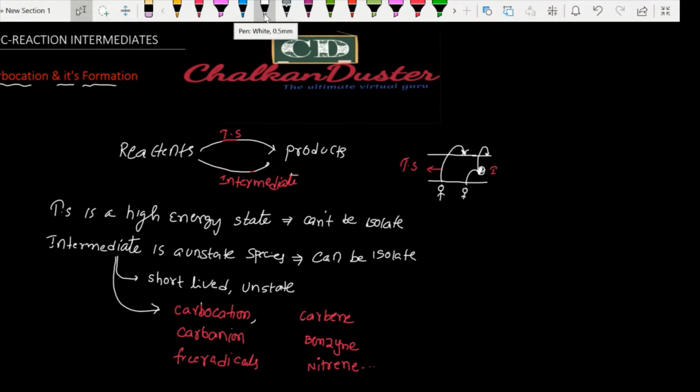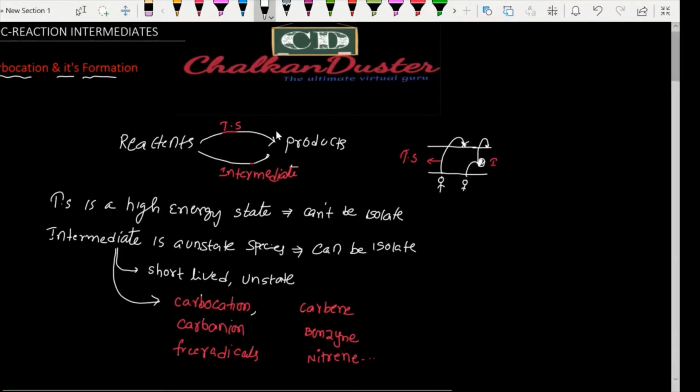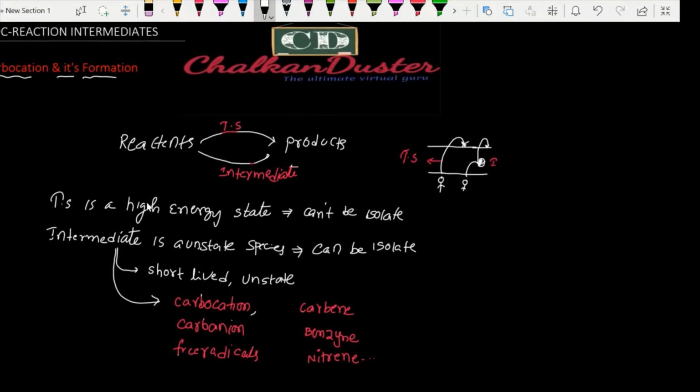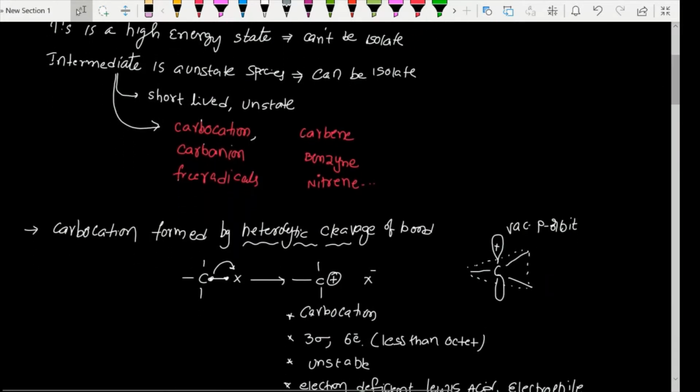So in the last session, we did the first video on reaction intermediates from GOC. Let us take a quick recap. We discussed that a reaction can happen in two ways, either through a transition state or an intermediate. The transition state is a high energy state which cannot be isolated, but an intermediate can be isolated. There are different types of intermediates we listed, and in that we focused on carbocation.